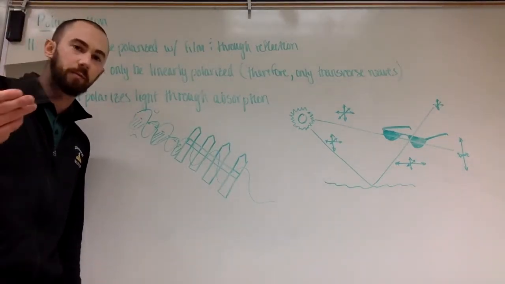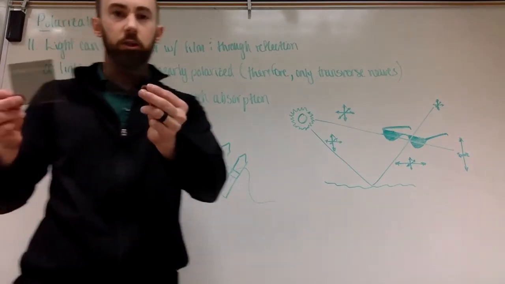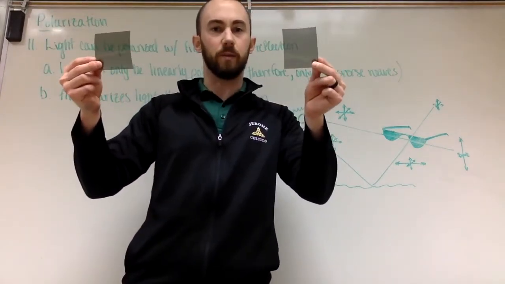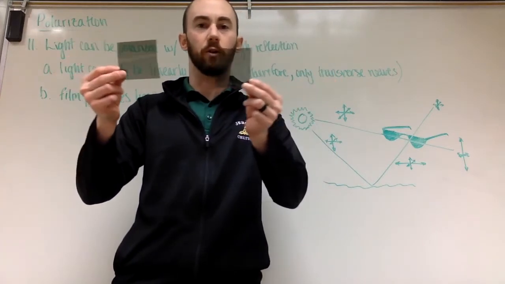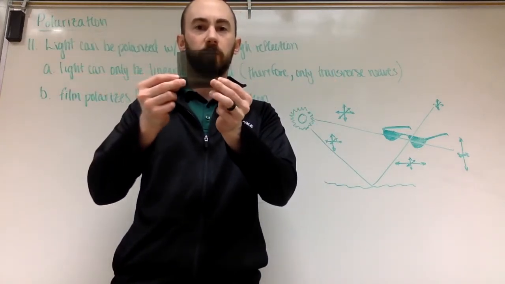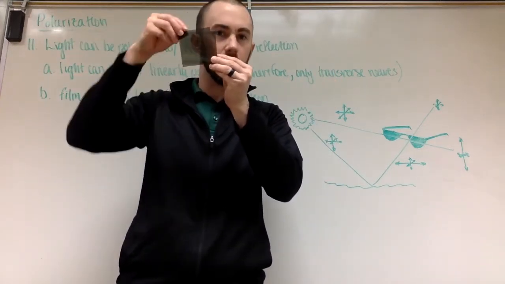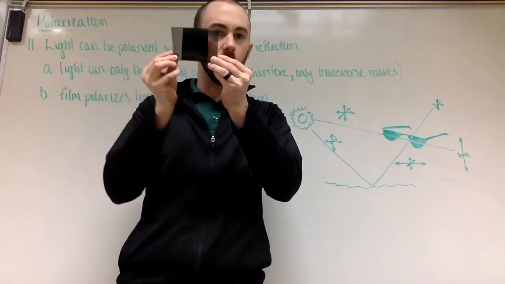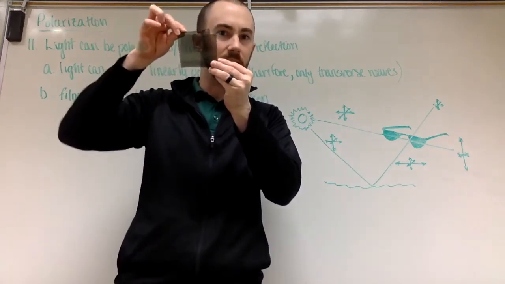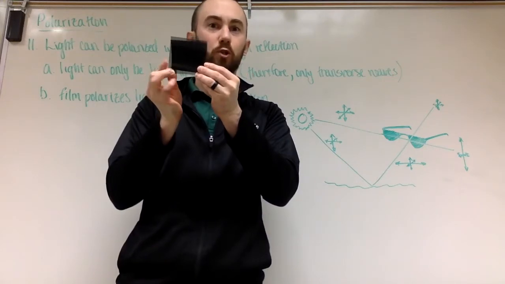Now here I have a couple pieces of polarized film. As you can see through both of them, and that's because light of one pole is being able to go through it. But now watch this. I put them in front of each other. Look, you can still see it. But as I rotate it, how does that happen? Clear, dark. It almost destroys your brain.